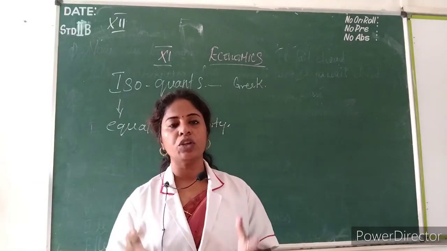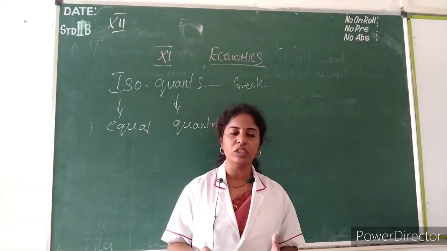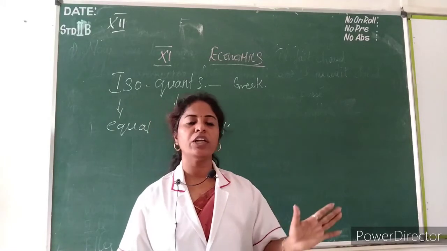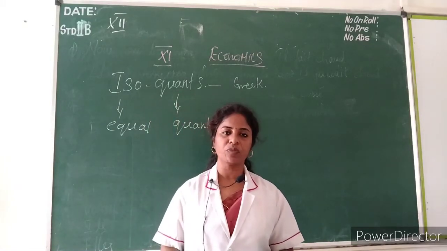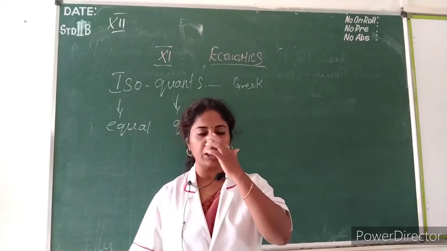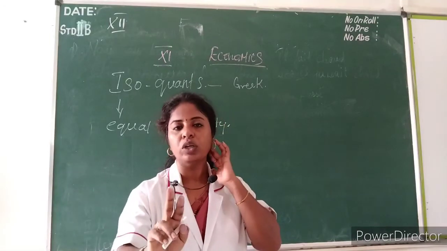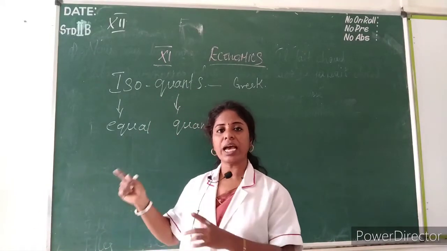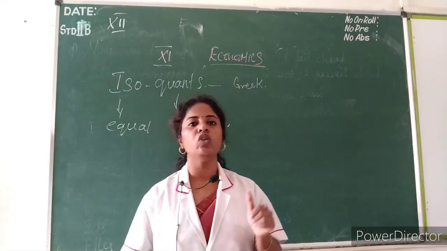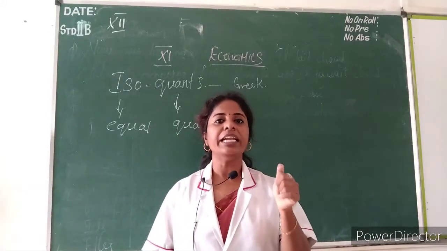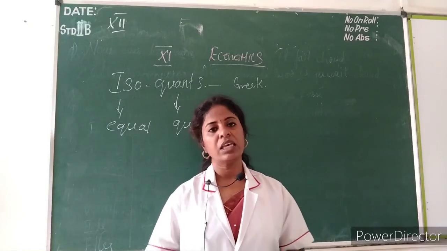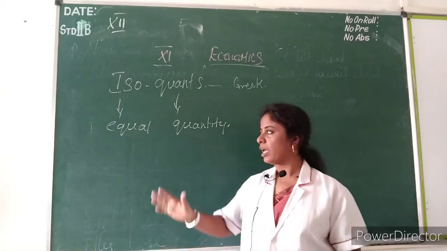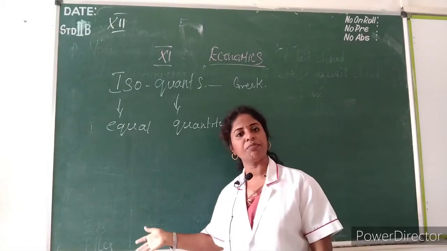Whatever level of input combination you are using, the output will be equal. Using two inputs in any combination gives the same level of output. See, an isoquant is similar to the indifference curve. Just as the indifference curve, the isoquant is the same.